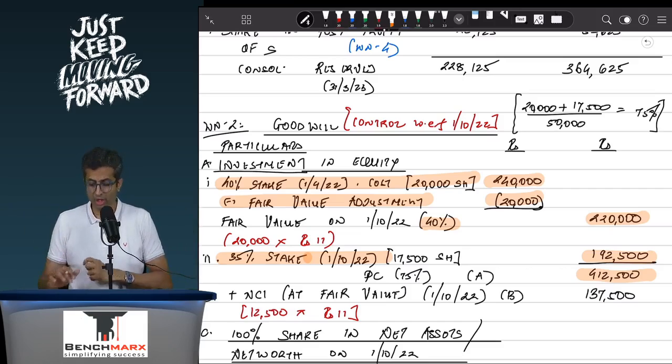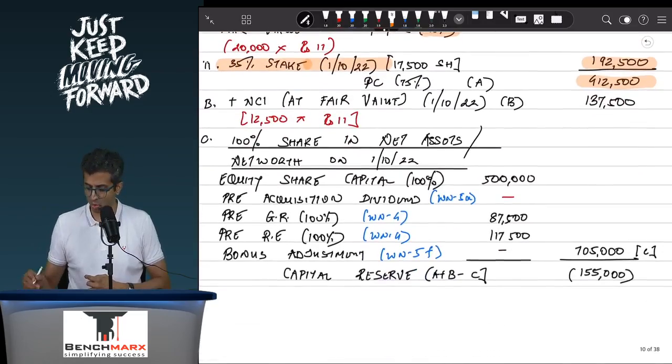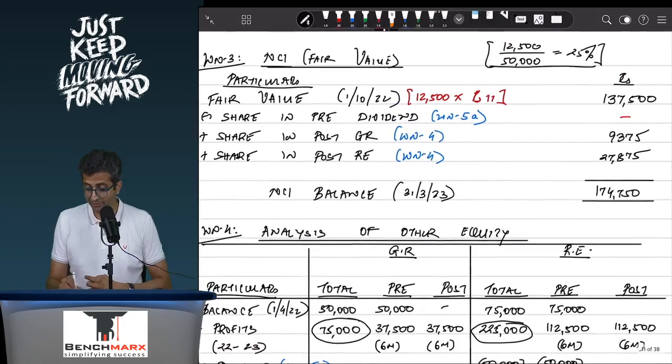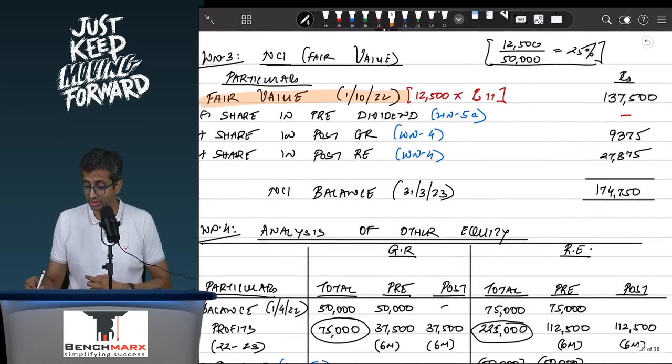Now you have eliminated the investments, you have taken the reserves. So what next? Well, you have to calculate the NCI. What is the NCI? Well, out of the 50,000 shares, 37,500 is held by Hammer, and hence the remaining 12,500 representing your 25% stake is held by the NCI. Now 12,500 into rupees 11, that comes to around 1,37,500, which will be the fair value of the non-controlling interest as on the acquisition date.